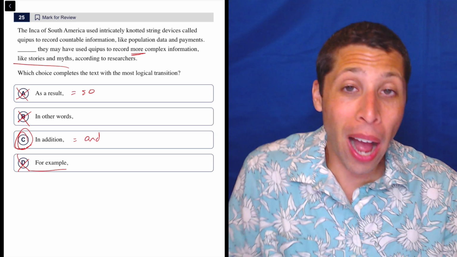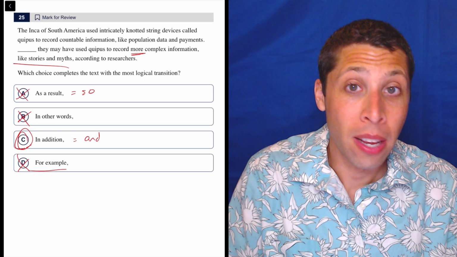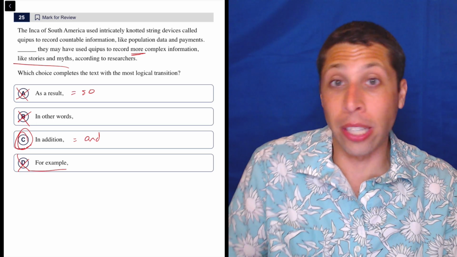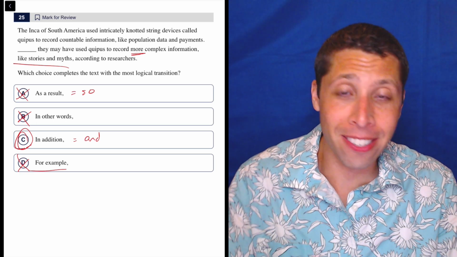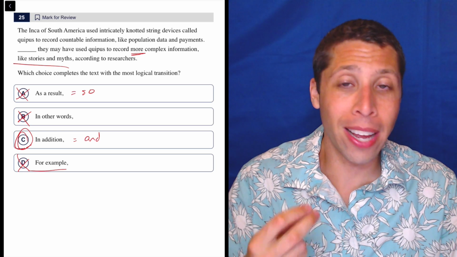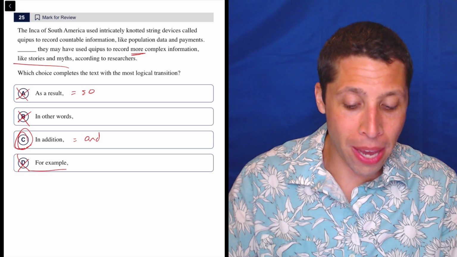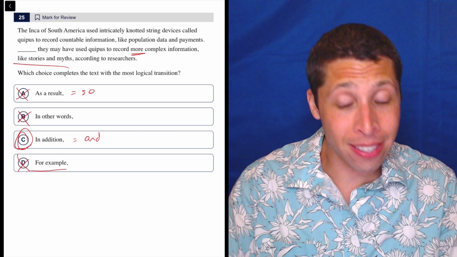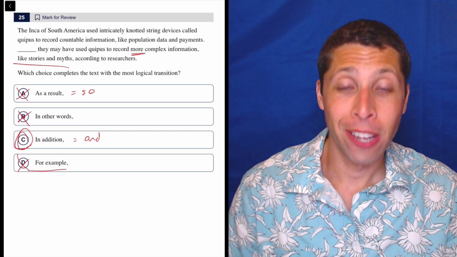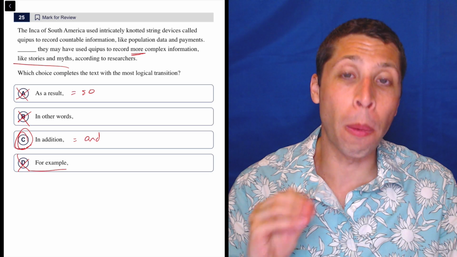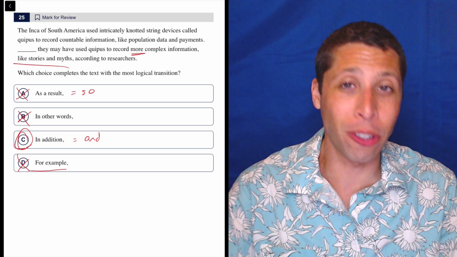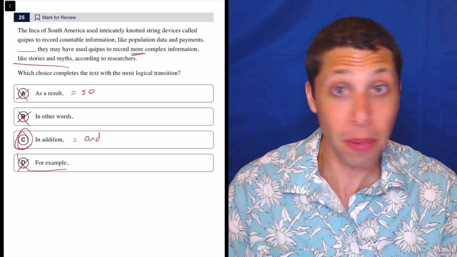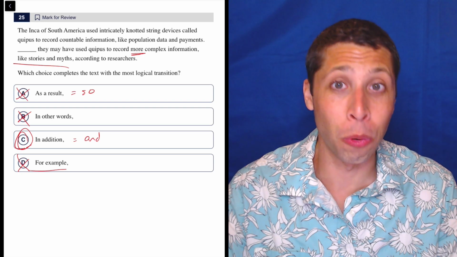I think you could probably throw a "however" in the blank if we really wanted to, and it could have been right. Luckily, they did not give us that option. And so this is why, again, the only reason we're ever going to pick these very bland transition words, the ones that mean "and," is if we've eliminated everything else. So just always go through process of elimination while you're doing these transition questions, because sometimes the only way to solve them is through process of elimination.